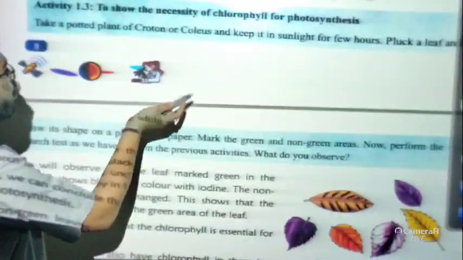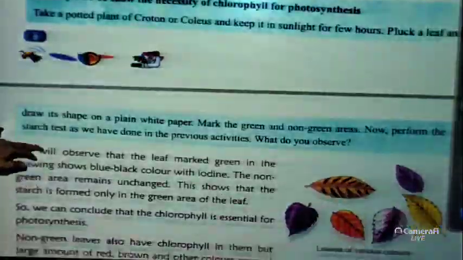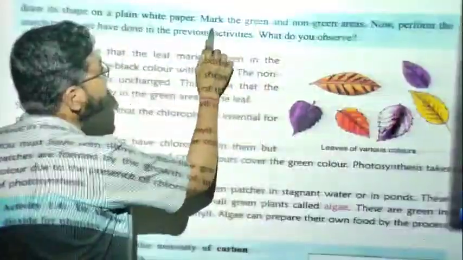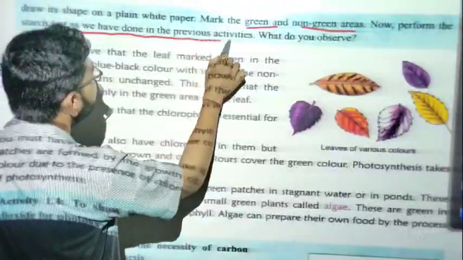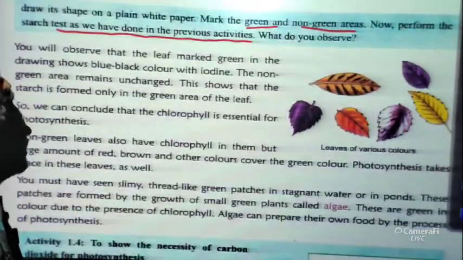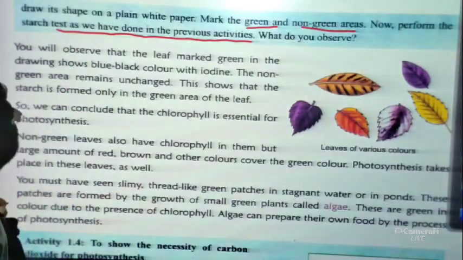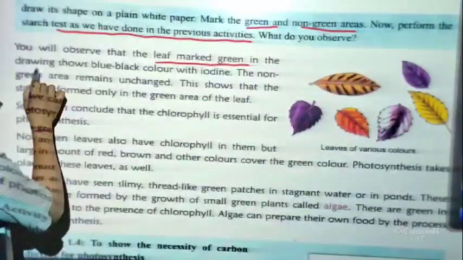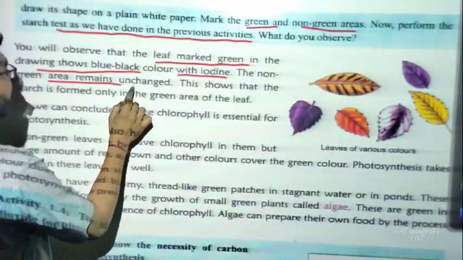Okay, that means you have to take a potted plant. Actually here 2 examples are given, but you can take any potted plant. Keep it in sunlight for a few hours, pluck a leaf, draw its shape on a plain white paper and mark the green and non-green areas. Now perform the starch test as we have done in the previous activities. Then what do we observe? If you perform the starch test, you will observe that the leaf area marked green in the drawing shows blue or black color with iodine, and the non-green area remains unchanged.